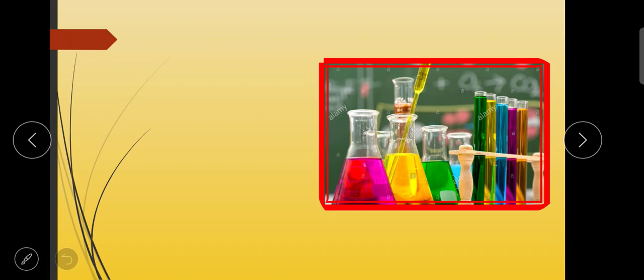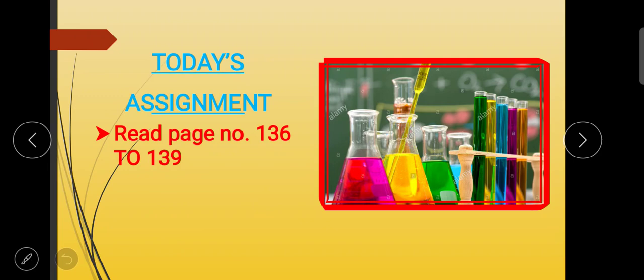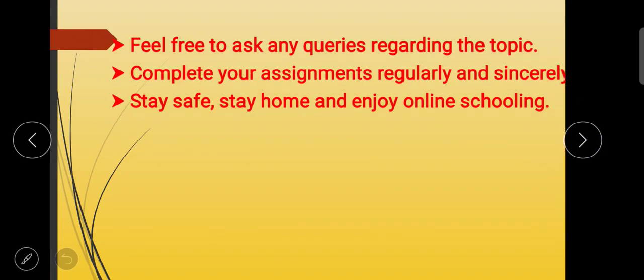So here we have seen the complete reproduction part of plants, how it takes place, the different step by step processes. In the next live class, we will do the text part of it. Till that time, you will have to read the pages from 136 to 139 and try to understand the concept. Here our chapter is over and I am going to find out your difficulties in this chapter in the next live class, and we are going to start a new chapter after that. So till that time, feel free to ask your queries if you have and complete your assignment accordingly.